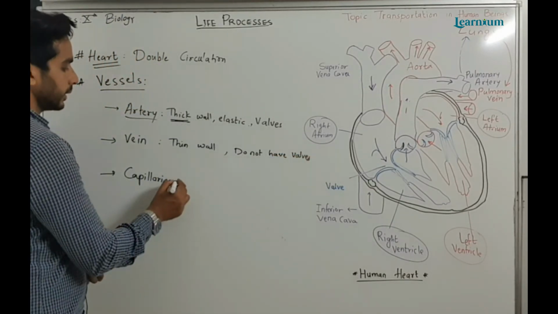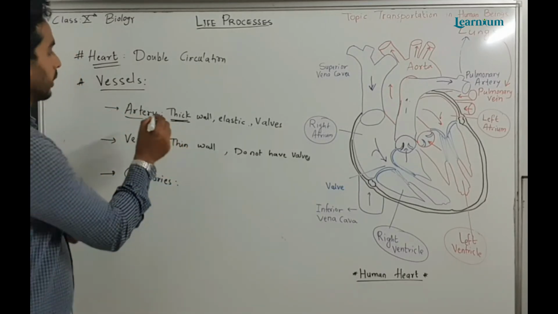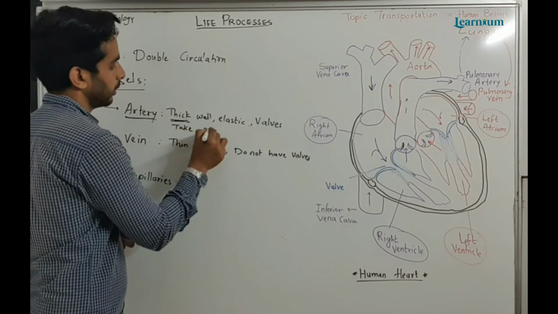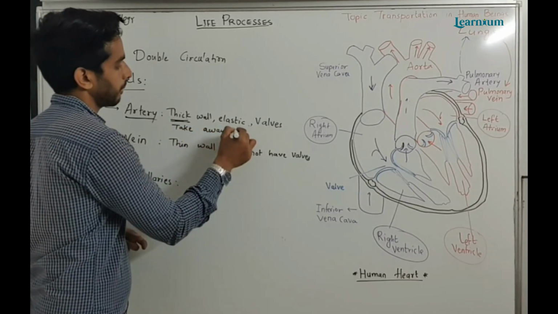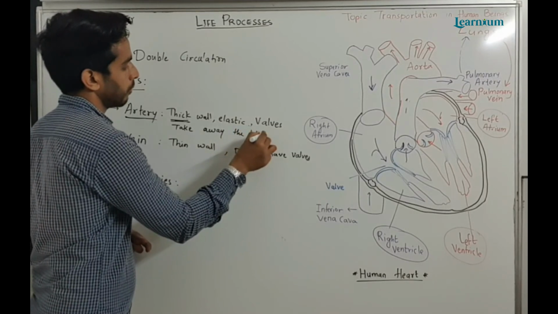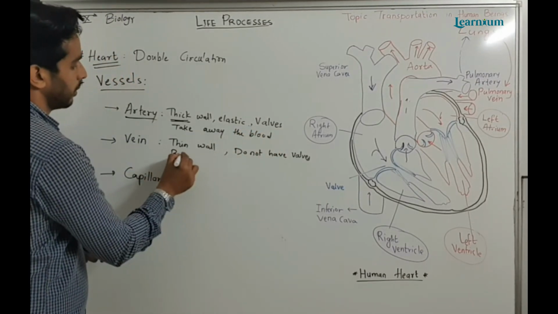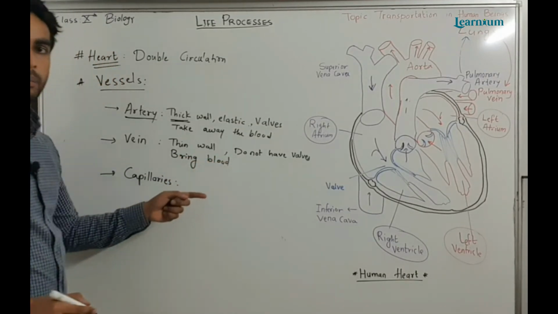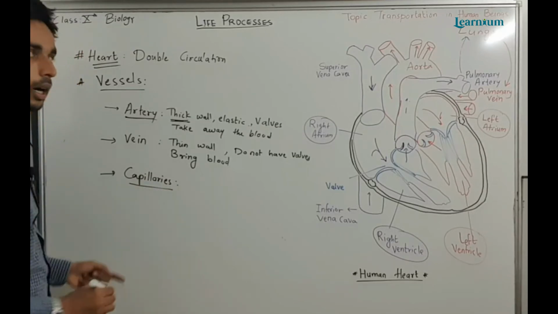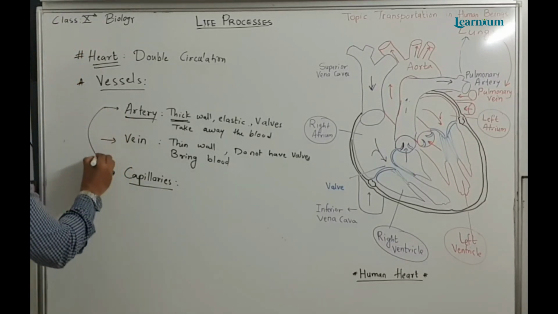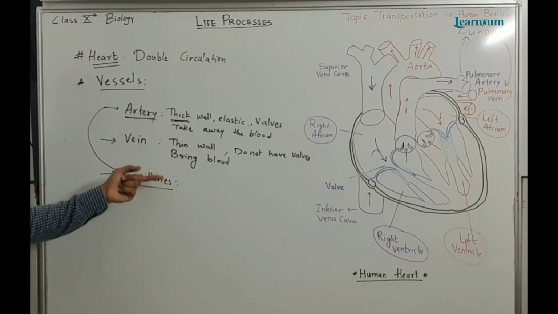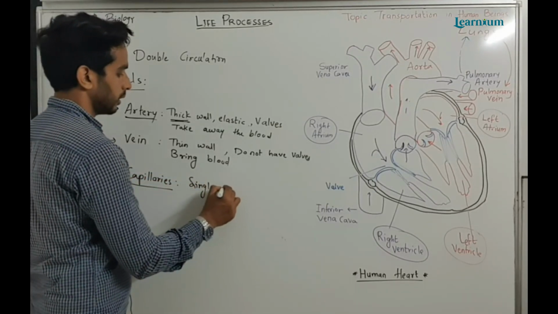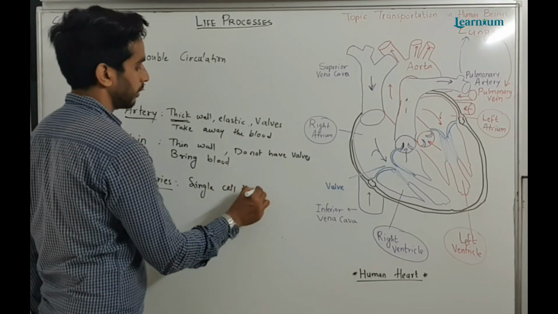Then capillaries. Arteries take blood away from the heart. Veins bring blood to the heart from the body. Then these capillaries are the subdivisions of arteries. They are single cell thick, meaning they are very thin.